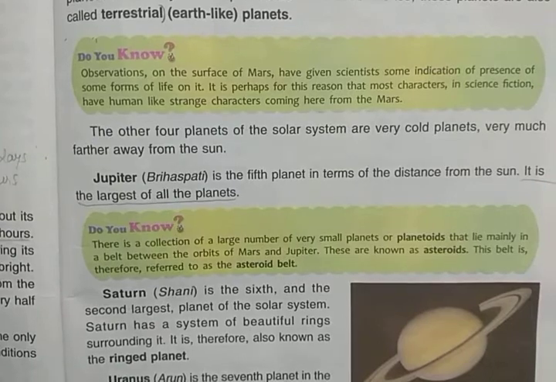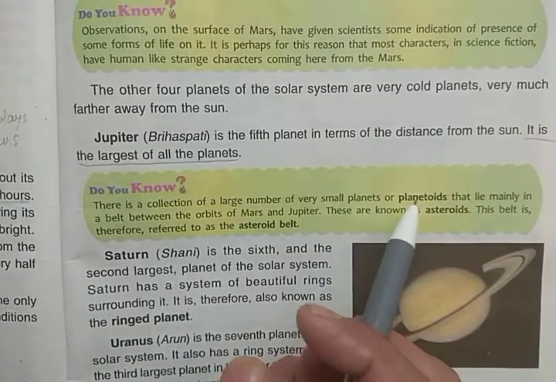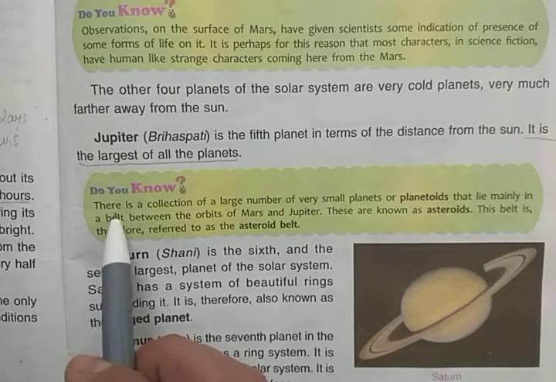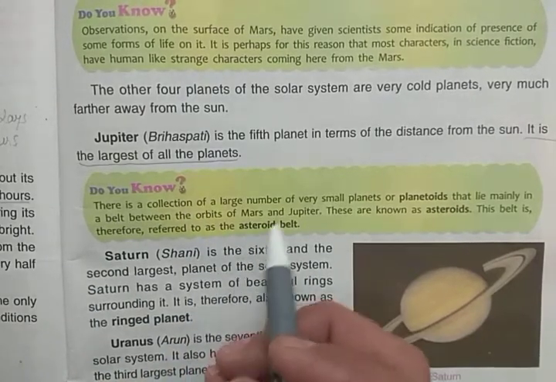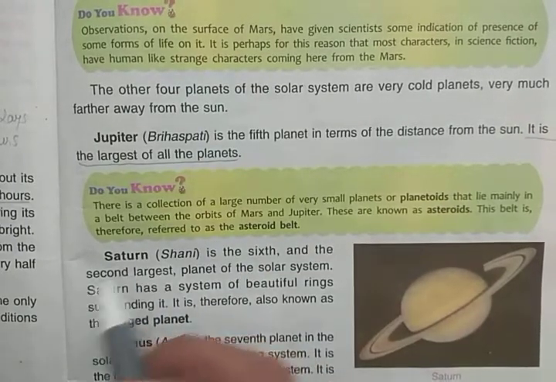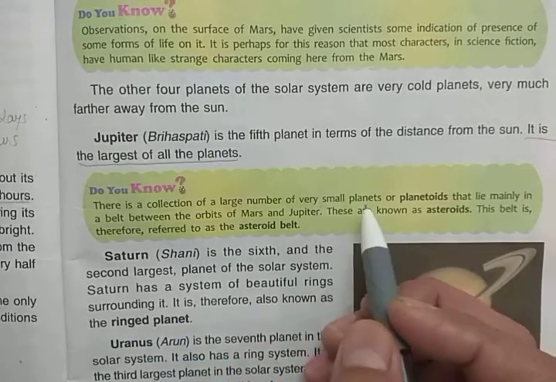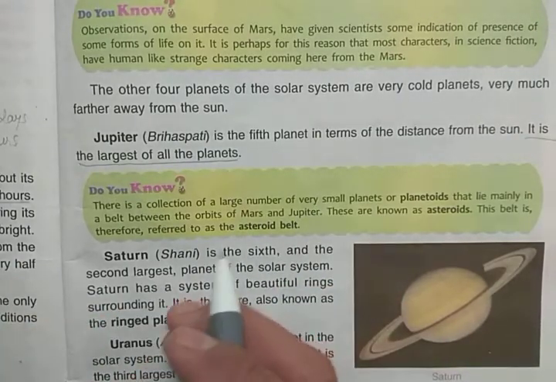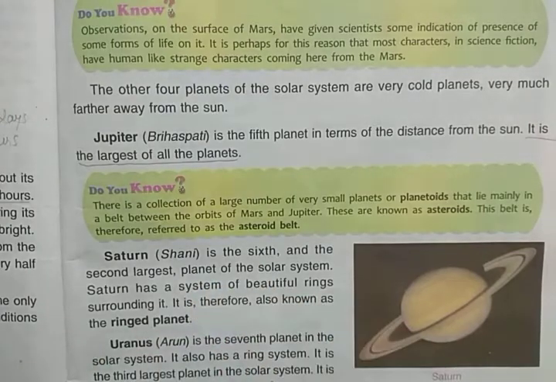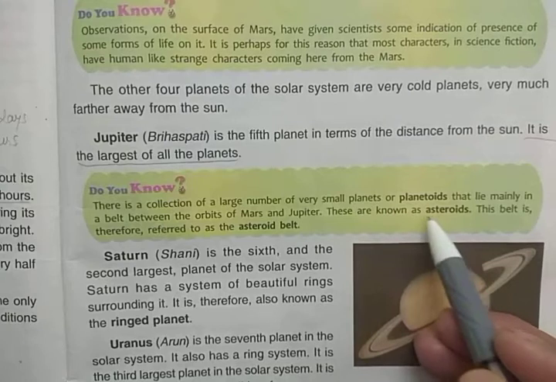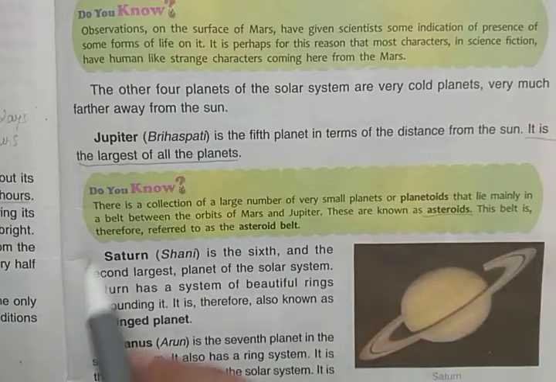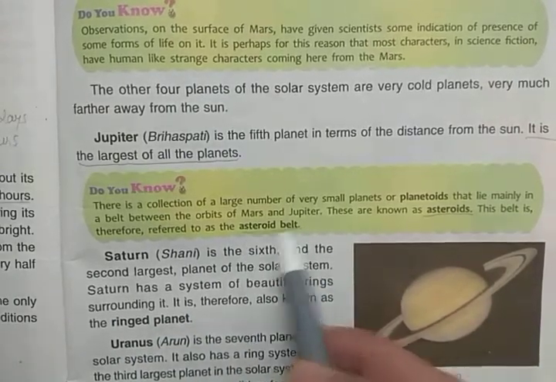Now, do you know there is a collection of a large number of very small planets or planetoids that lie mainly in a belt between the orbits of Mars and Jupiter? Between the orbit of Mars and the orbit of Jupiter there are a large number of very small planets and planetoids that lie between the two orbits. These are known as asteroids. They are made of stones, big rocks of different materials, and they are called asteroids. This belt is therefore referred to as the asteroid belt.